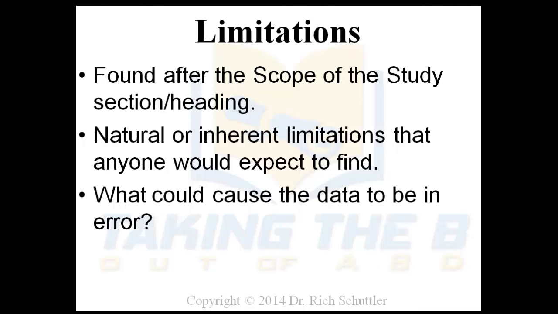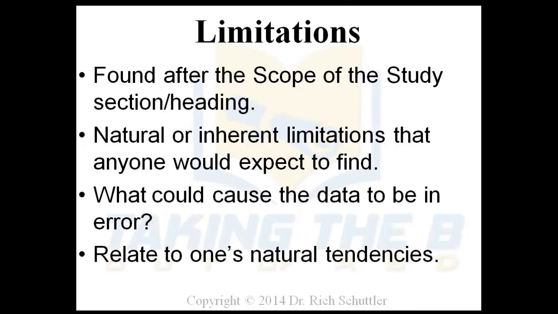What are the potential reasons why the data may not come back truthful or as exact as it could be otherwise? Relate to one's natural tendencies. And what I mean by this is, let's just say you are doing research, much like I did, on people who use a corporate fitness center. And you want to find out if they're more efficient and effective in their work or if they have fewer sick days.